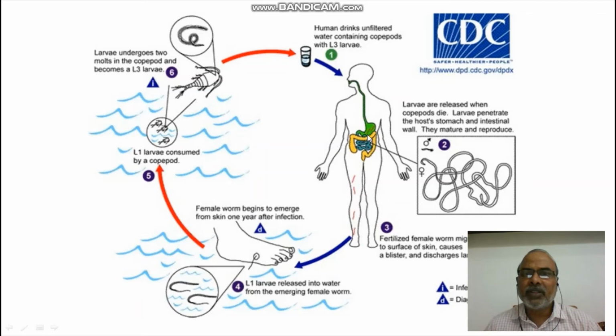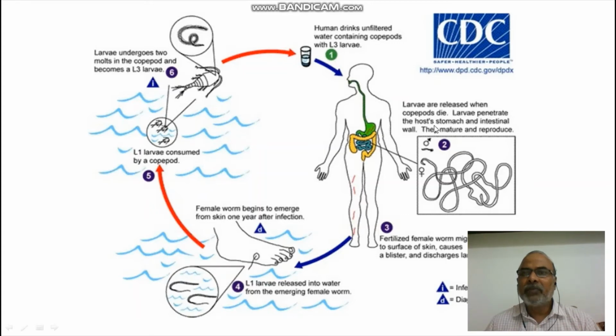The Cyclops, the secondary host, go into the stomach, where because of acid and enzymes the Cyclops will die. When Cyclops dies, all the larvae in the body of Cyclops come out. They resist the acid and enzymes, and start penetrating the intestinal wall. So let me say, the larvae are released when the copepods die in the digestive system.